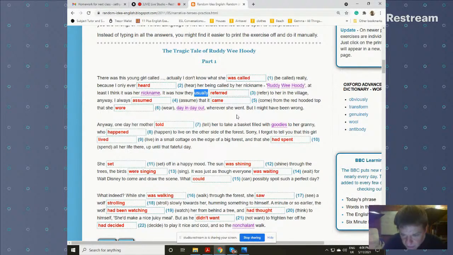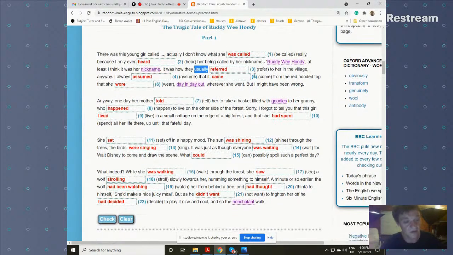That it came from the red hooded top that she wore, day in, day out. This is regular. She's still wearing it at the moment that the narrator is speaking, and she will be wearing it for the foreseeable future. So it's something regular, and that's why we use past simple. For all of that is past simple. You can see there are no other tenses in that first paragraph, it's just all past simple.